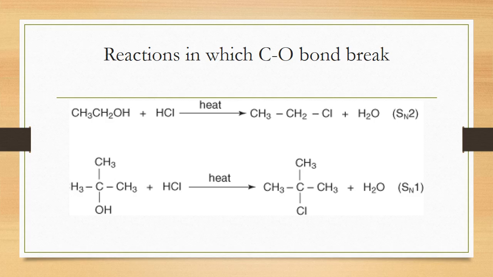This is for the primary alcohol, and this is for the secondary and tertiary alcohol, converted into the tertiary alkyl halide. I have mentioned here SN2 and SN1 reactions; this is basically a nucleophilic substitution reaction which follows SN2 and SN1.